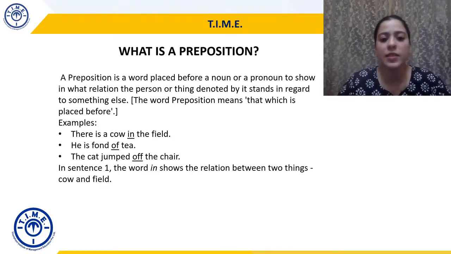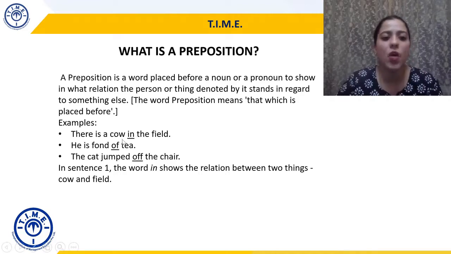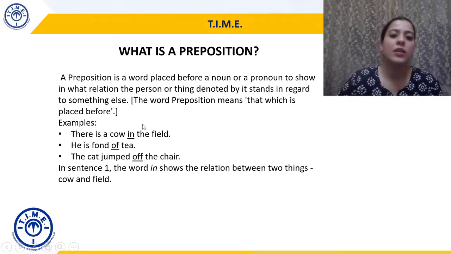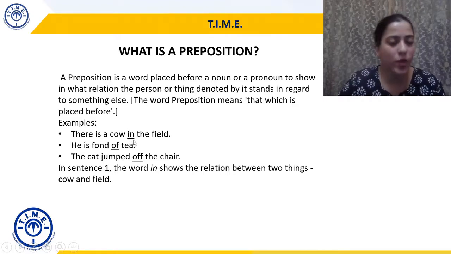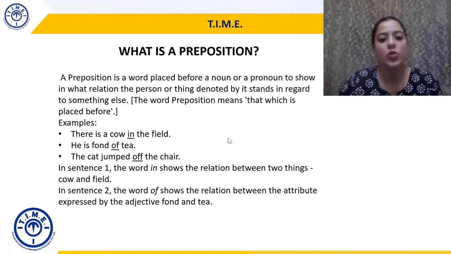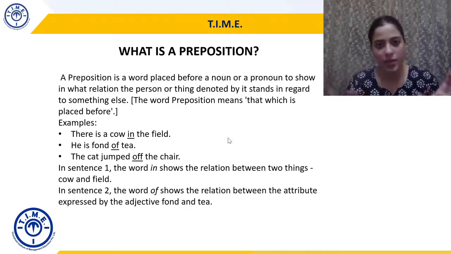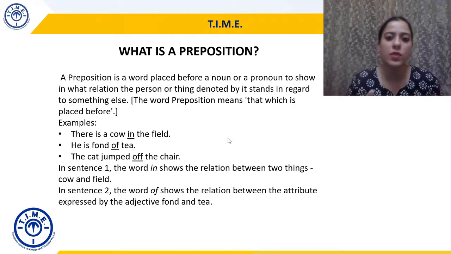So in the first sentence, the word in shows the relationship between two things. Which two things? The cow and the field. The placement of the cow in relation to the field. The word which shows that is in, so in becomes a preposition. In sentence 2, the word of shows the relation between attribute expressed by the adjective fond and tea. So fond is an adjective and the attribute of that is tea. So the relationship between these two words will then be showed by of.